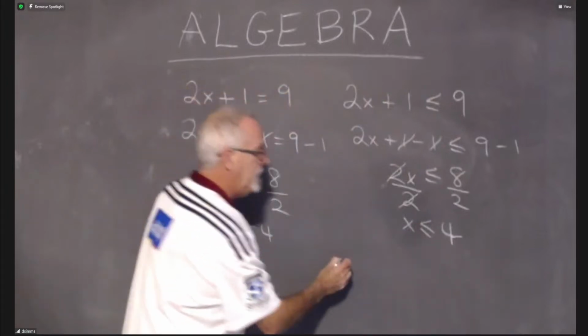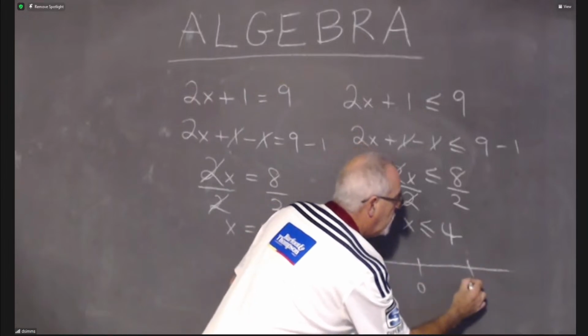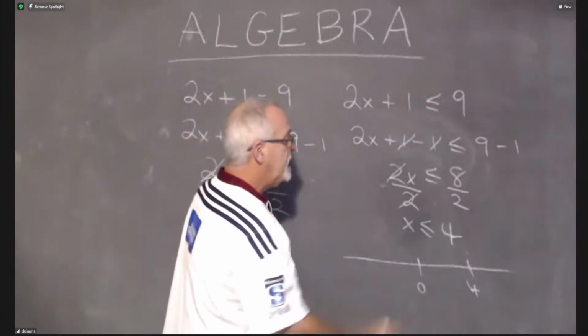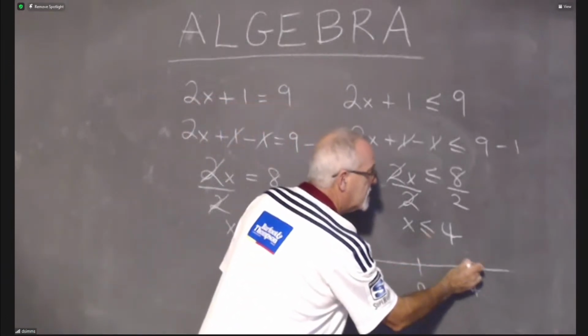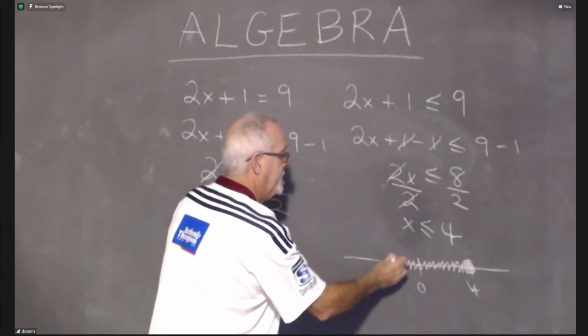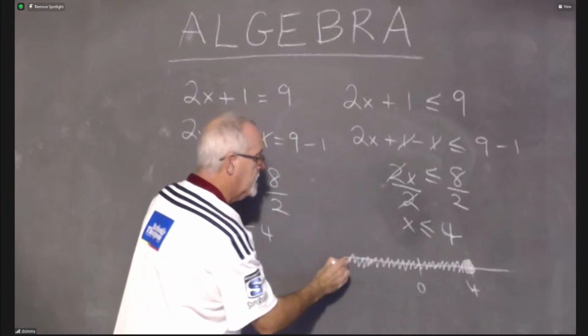Let's do it very quickly. Okay, I'll show my 0. I'll show 4. I'm not going to show all the numbers. I won't label all of the numbers. Less than or equal to 4, I need a circle on the 4. The or equal to needs to be shaded. Less than is on this side. There's no absolute value in this one. It keeps going and there's a dot, dot, dot.